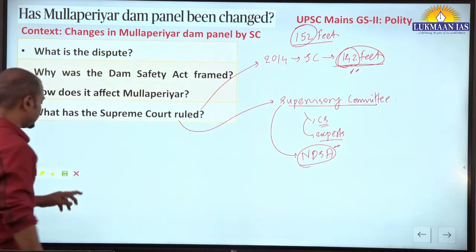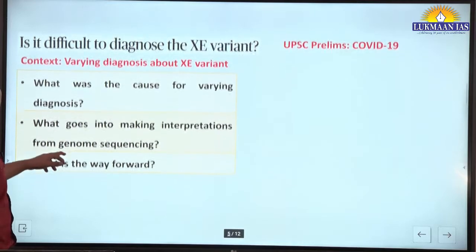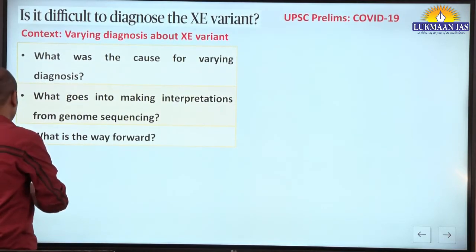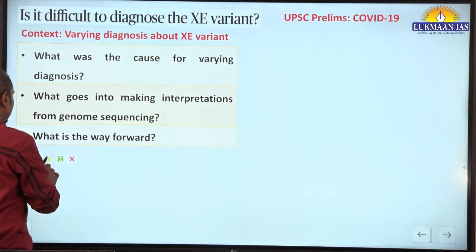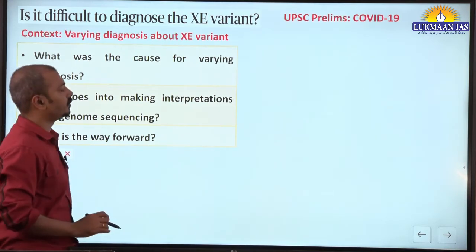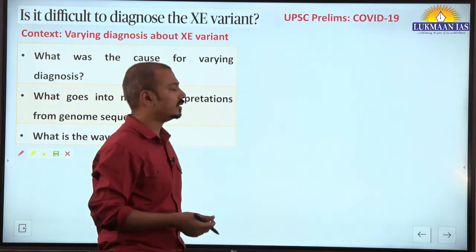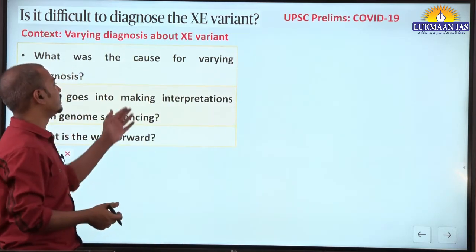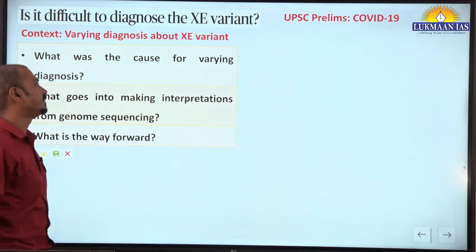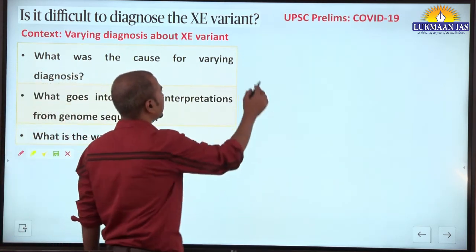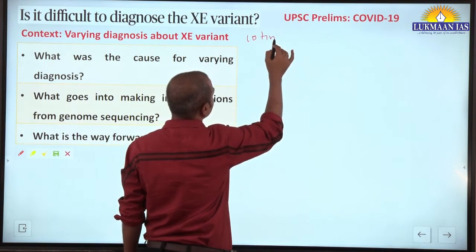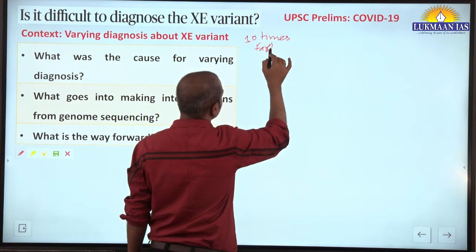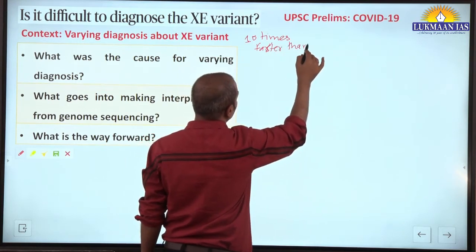Okay, yes. Now moving on, is it difficult to diagnose the XE variant? Okay, so the XE variant of the SARS-CoV-2 COVID-19 disease virus. So it was in news for the first time. The UK government had raised the presence of this XE variant, which is considered as almost 10 times faster in transmission than Omicron.